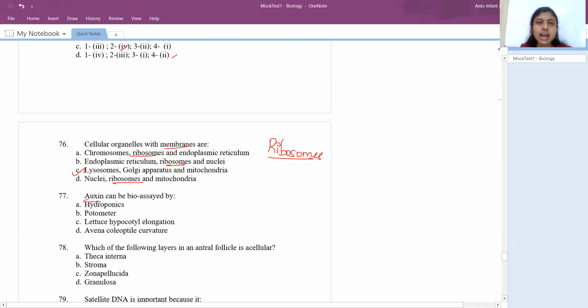Okay, so auxin, a plant hormone, right? They can be bioassayed by the Avena coleoptile curvature test. What they have done is, you will have a coleoptile or the shoot tip. Whenever the sun's rays fall, this coleoptile will bend towards the sun's rays. When they cut this tip and showed sunlight, it didn't bend. So finally they found that at the tip of the shoot there is some hormone which is responsible for this movement, and they finally found it is auxin.